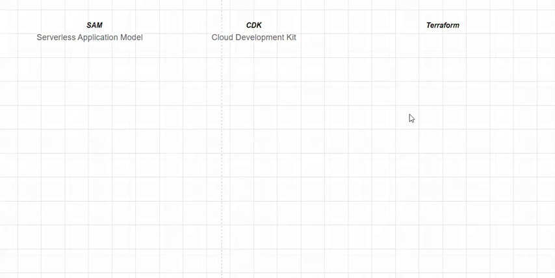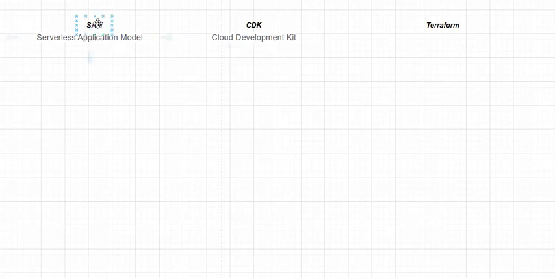Let us assume I am just entering to learn this CDK. Now, what is the first question that arises in my mind? What is the need of this CDK? Why do I need to learn this CDK? That's the primary question that arises in our mind, right? Yes. The answer for that is very simple.